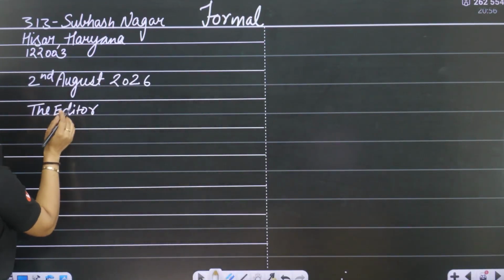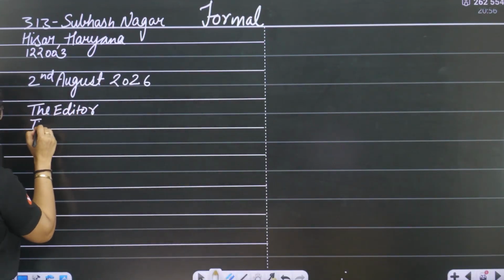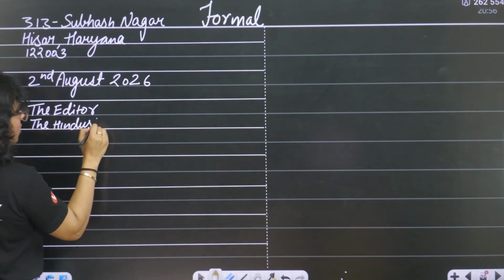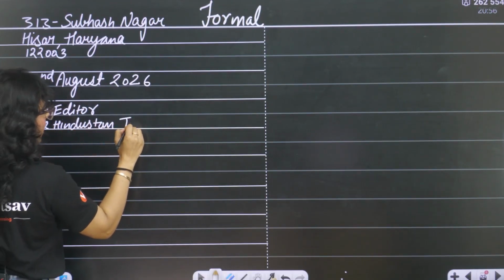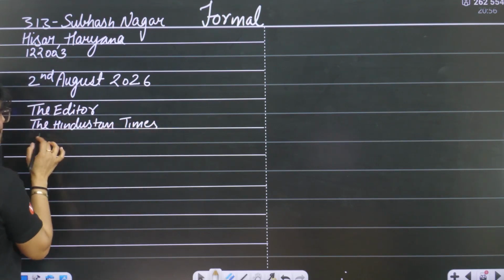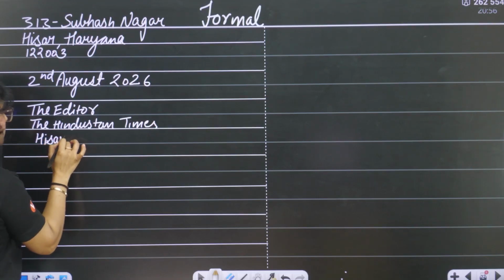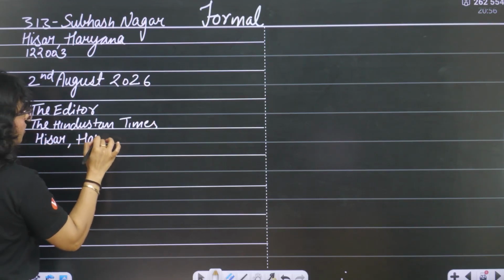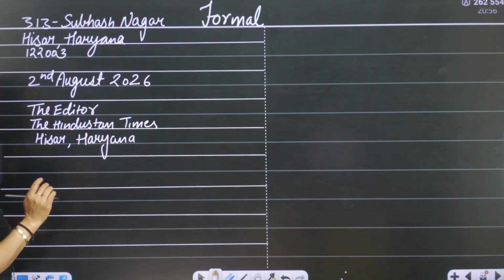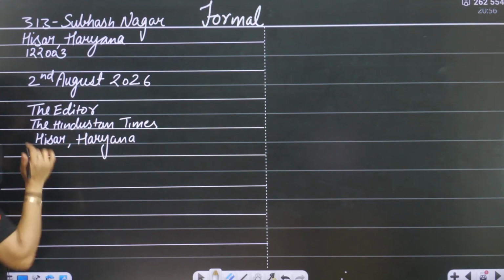After that, for example, he is the editor of the Hindustan Times newspaper, right? So we will write the Hindustan Times, Hisar, Haryana. You can clearly see I am writing the first letter of every word in caps, right?